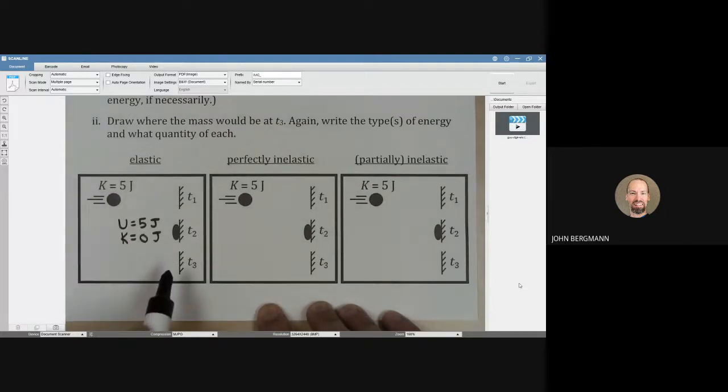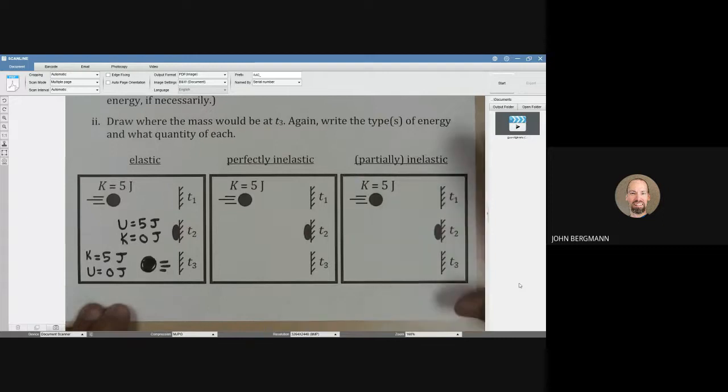Then with an elastic collision, this ball bounces off, and once again, it has its 5 joules of kinetic energy, and it has no potential. We're just making these numbers up. But for an elastic collision, that's what happens. The kinetic energy is conserved.